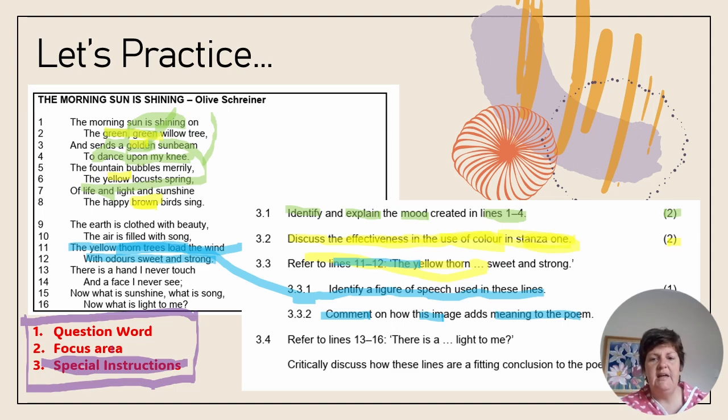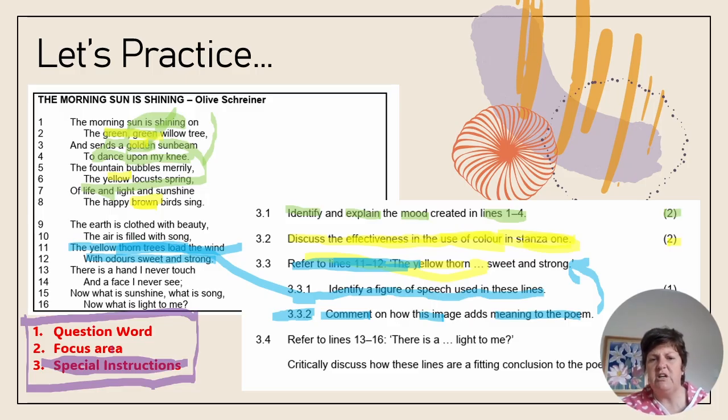Back to the question at hand, this image. Do you see that they are not limiting you to the figure of speech here? They're limiting you to the image, and so you can look at lines 11 and 12 holistically. Please be very careful. In last year's November paper, 3.3.2 referred to the entire line reference that you were given, and some learners only referred to the figure of speech at 3.3.1, and then they missed a mark. So look back to 3.3, we're at lines 11 and 12.